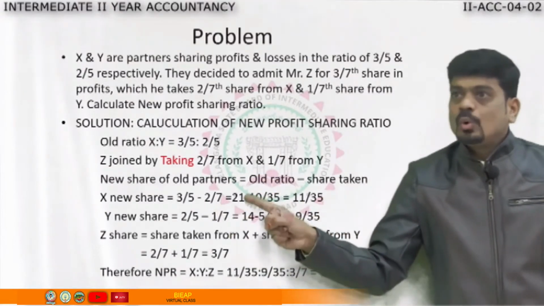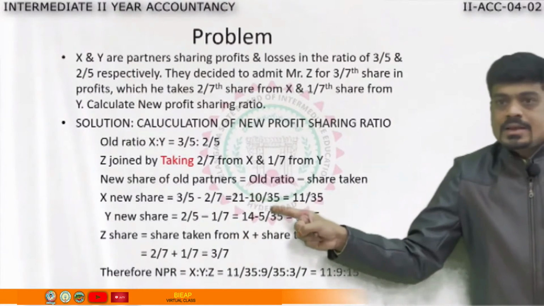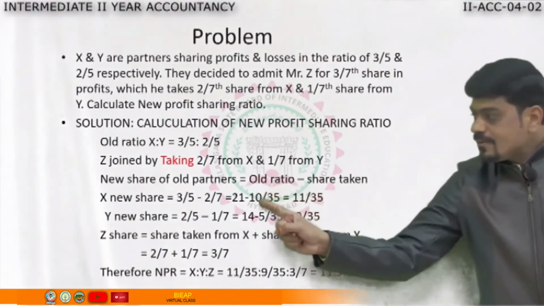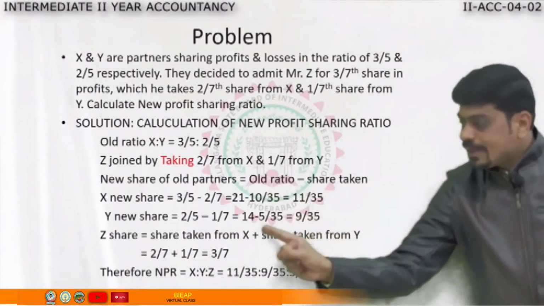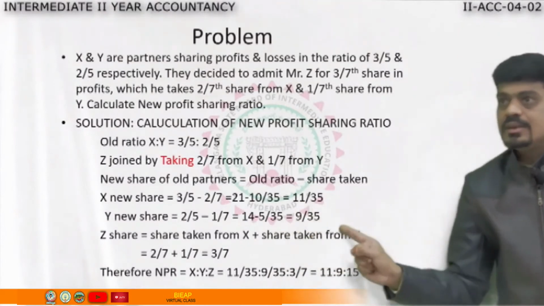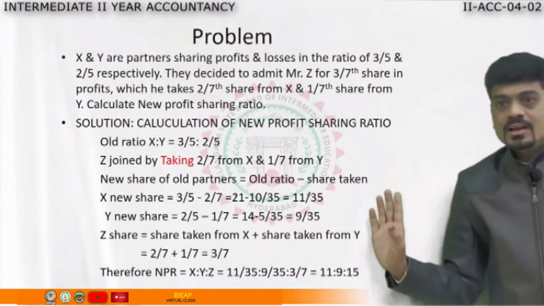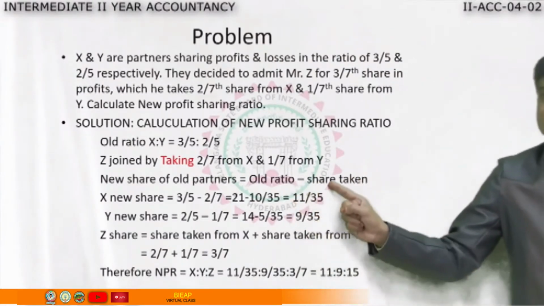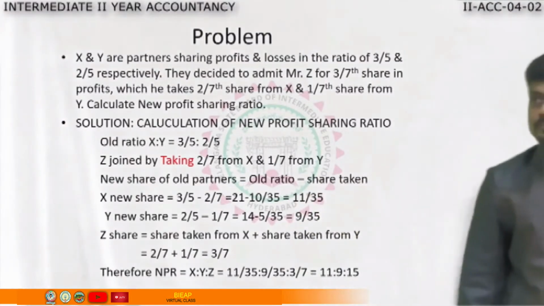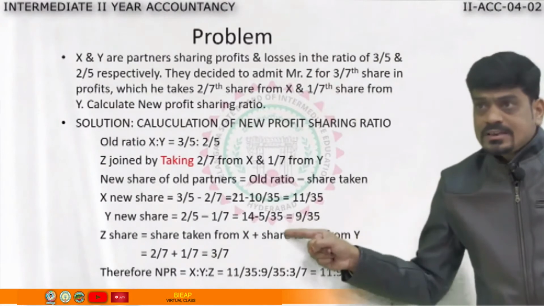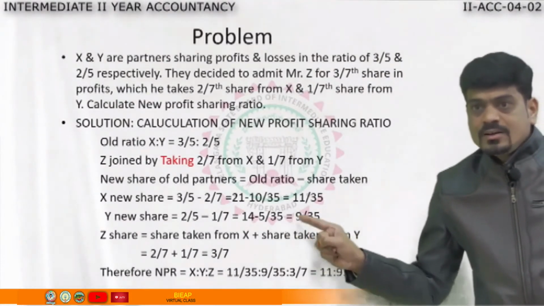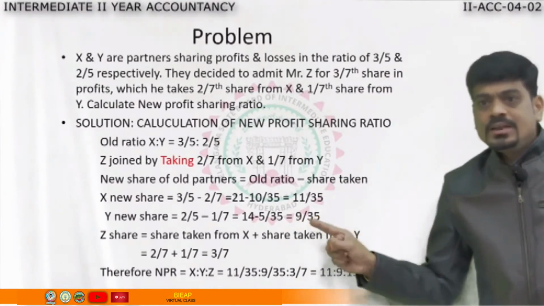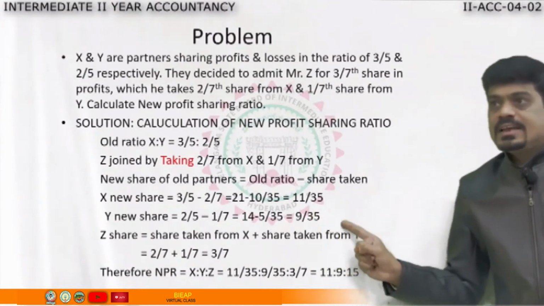For X, what was his old share? 3/5 minus 2/7. Now, sir, how to do the subtraction? Logic is there, ma. 3/5 minus 2/7. Multiply the denominators, 5 and 7, 35. 35 is the LCM. Now cross multiply. 7 3s are 21, 5 2s are 10. So 21 minus 10 over 35 is 11/35. Like that, even for Y we'll do 2/5 old share minus 1/7. Again LCM is 35. Cross multiply. 7 2s are 14, 5 1s are 5. So 14 minus 5 is 9.